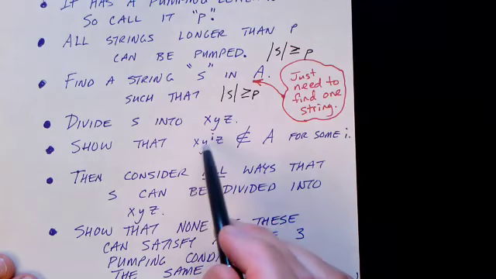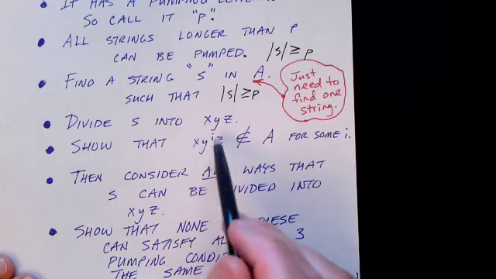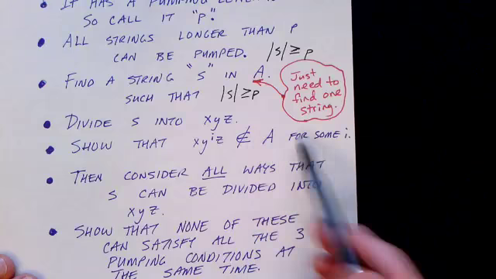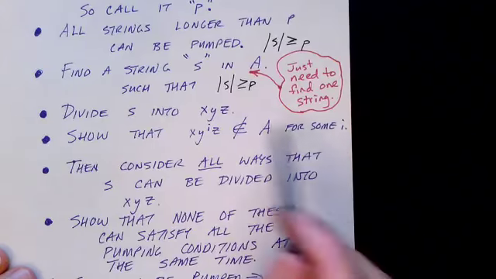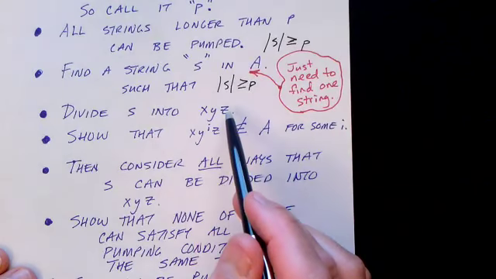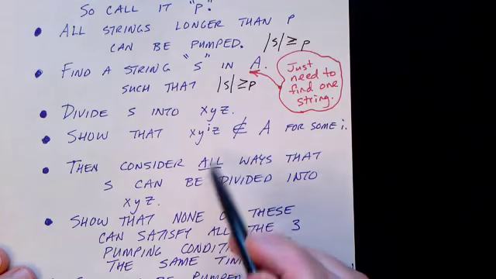And we show that the string formed from x, y to the I, z is not in A for at least one I, for some I. But we have to consider all the ways that S, the string, can be divided into 3 parts.